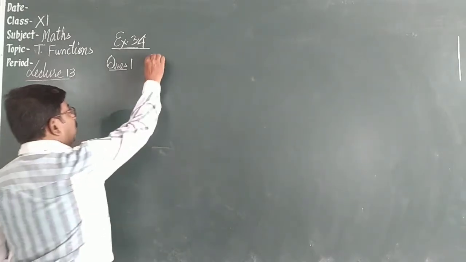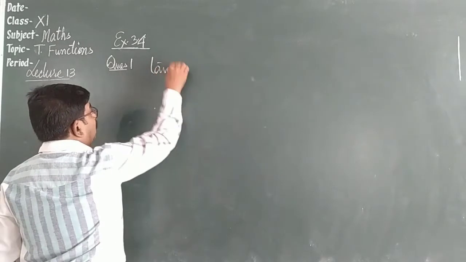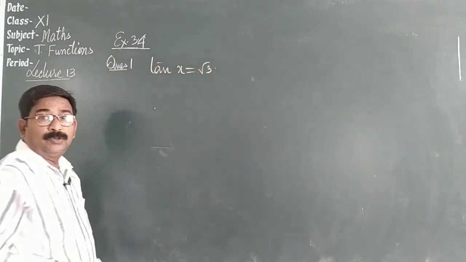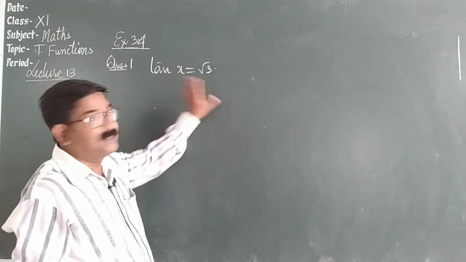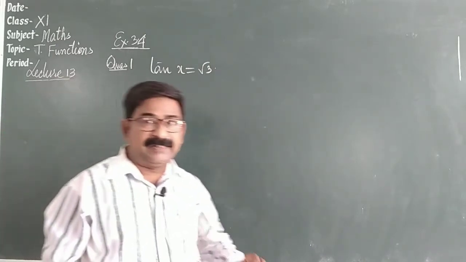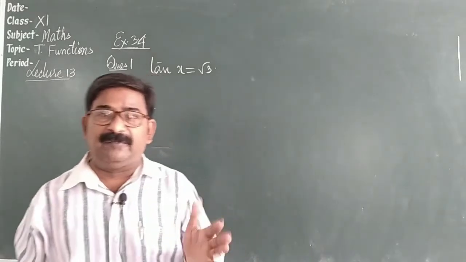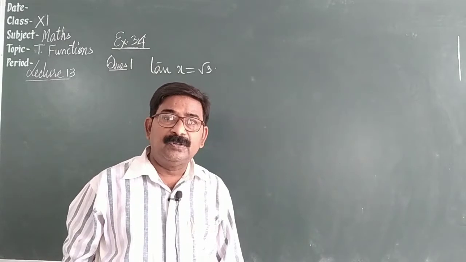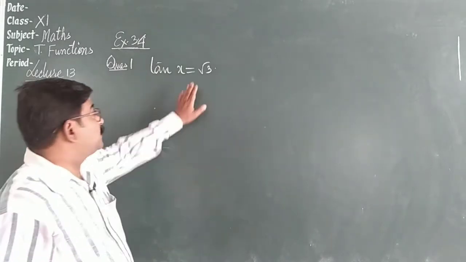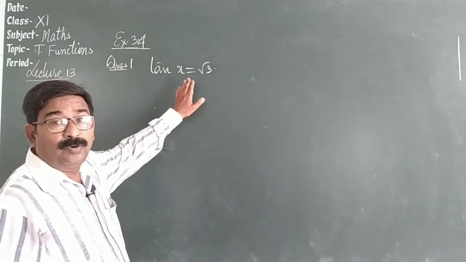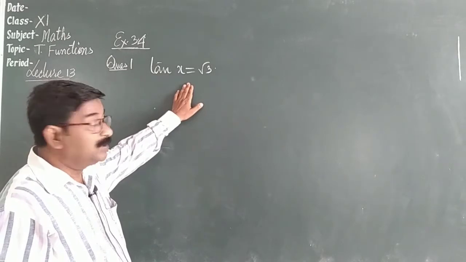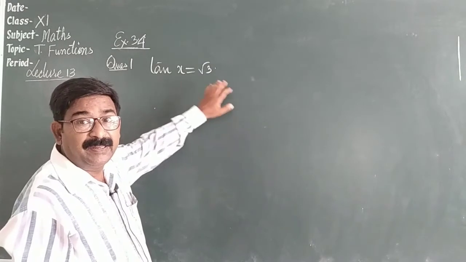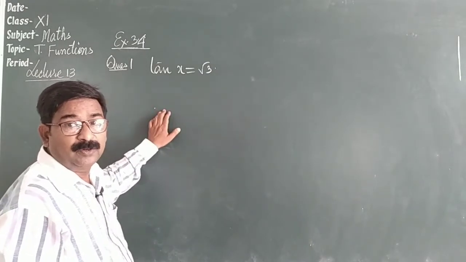First question is given: tan x is equal to root 3. First of all, you have to check the sign. After checking the sign, you will declare in which quadrant this angle is going to lie. So this is positive. What is the conclusion? If it is positive, it may lie in either the first quadrant or the third quadrant.